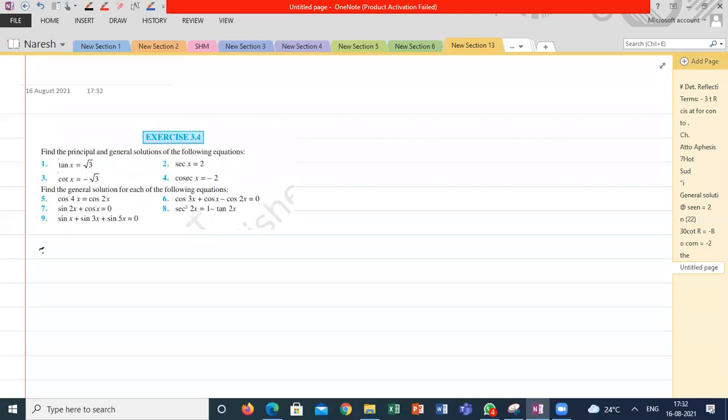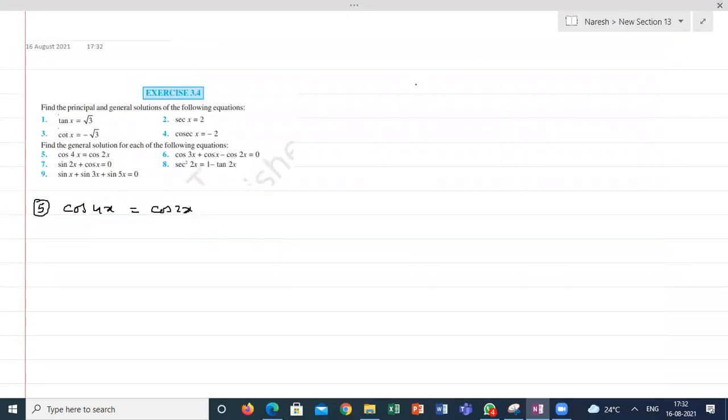The fifth one, cos 4x is equal to cos 2x. Both the sides we are having the variable here. So I'm taking cos 2x on this side. Cos 4x minus cos 2x is equal to 0. Anyone can apply the cos c minus cos d formula. Can you let me know what is the answer? What is the expansion you will get? 2 cos c plus d by 2 cos c minus d by 2.